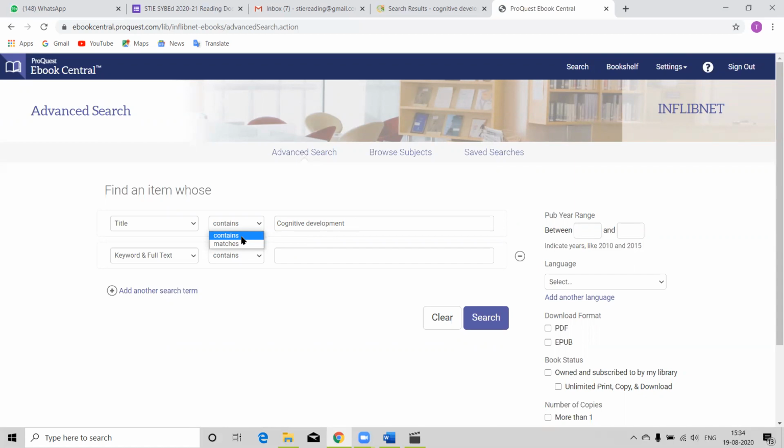And if you think it should match, then you should click on matches. Okay, then I want cognitive development theory of Piaget. So second keyword I am giving Piaget.